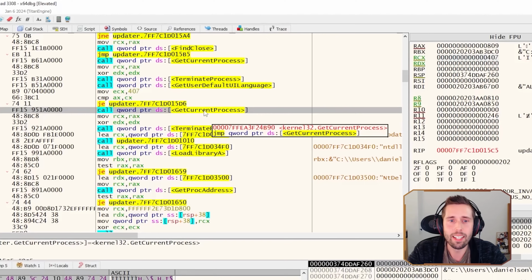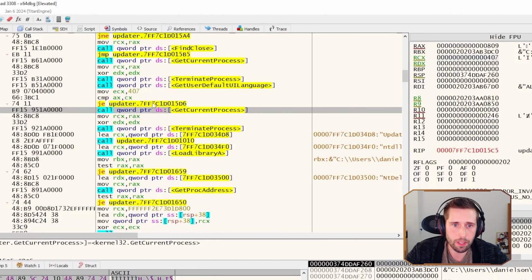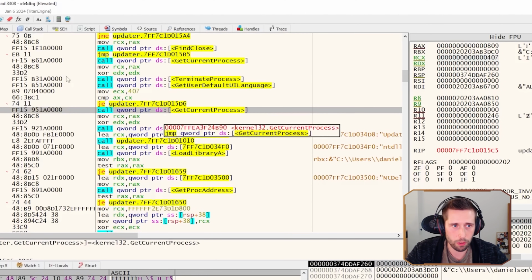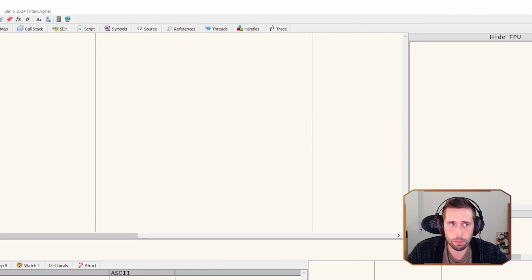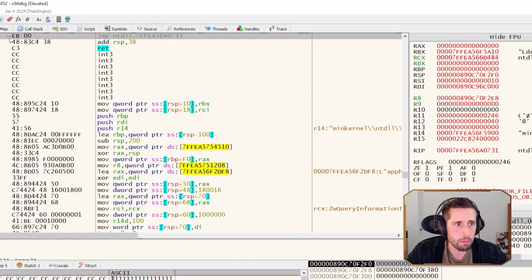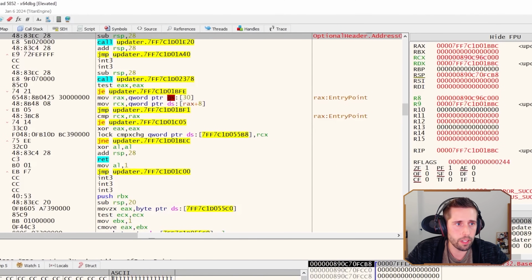Just to clarify, it's because they're not equal that it terminates, right? If it was equal, it would have proceeded. Is that correct? Exactly. Yep. And we're actually going to see that right now. I'm going to let this malware terminate itself by running. It's just going to terminate itself. And we're going to play around a little bit with this malware and run to user code again, and we're going to jump again. Carl, why would it check languages?